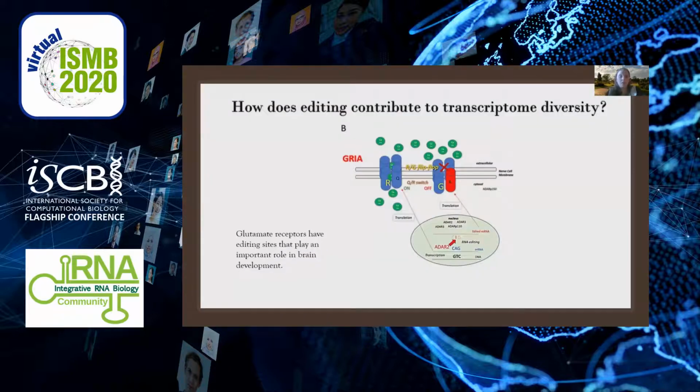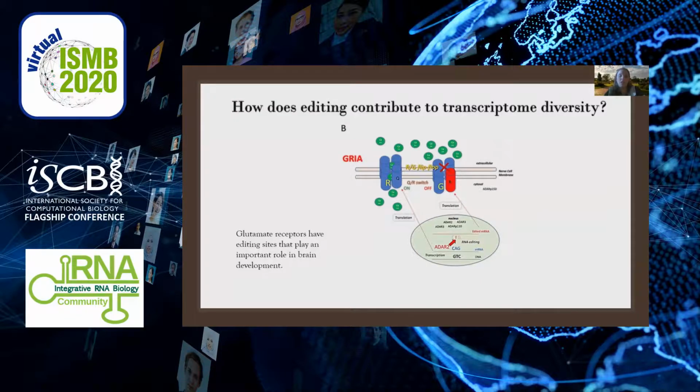For a biological example, we can look at one of the most commonly studied editing sites in the GRIA2 receptor, the QR site, where this site needs to be edited at nearly 100% to stop calcium signaling at a certain point during development. If this channel is left in the unedited isoform, then it can create an excitotoxic condition in the cells, leading to cell death.